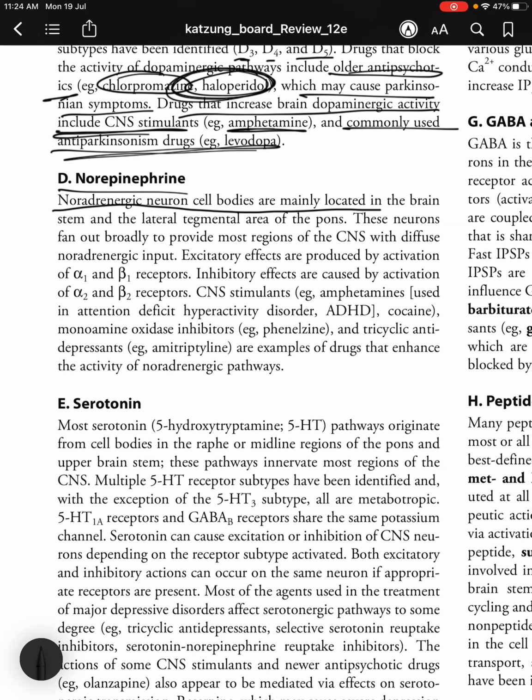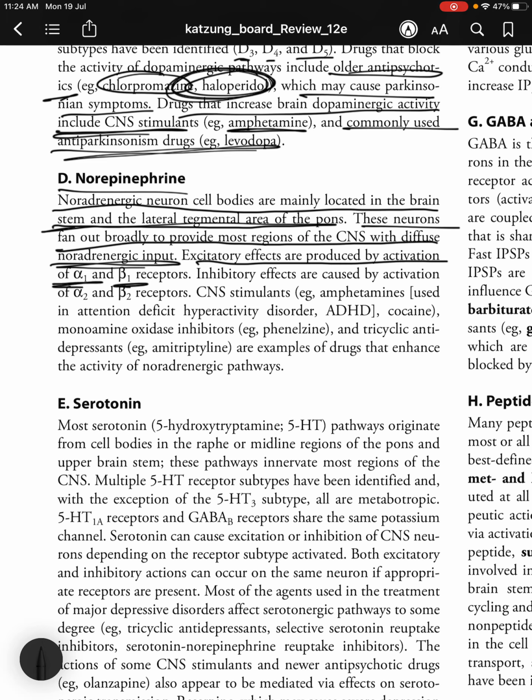And norepinephrine, so noradrenergic neuron cell bodies are mainly located in the brain stem and in the lateral tegmental area of the pons. So these neurons fan out broadly to provide most regions of the CNS with diffuse noradrenergic input. Excitatory effects are produced by activation of alpha 1 and beta 1 receptors. Inhibitory effects are caused by activation of alpha 2 and beta 2 receptors.